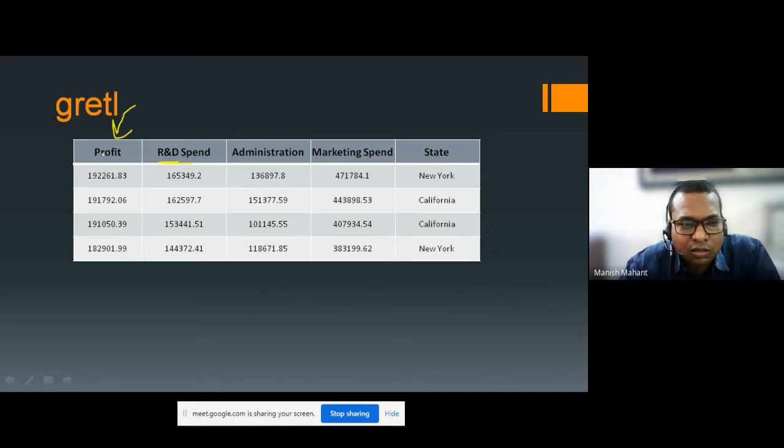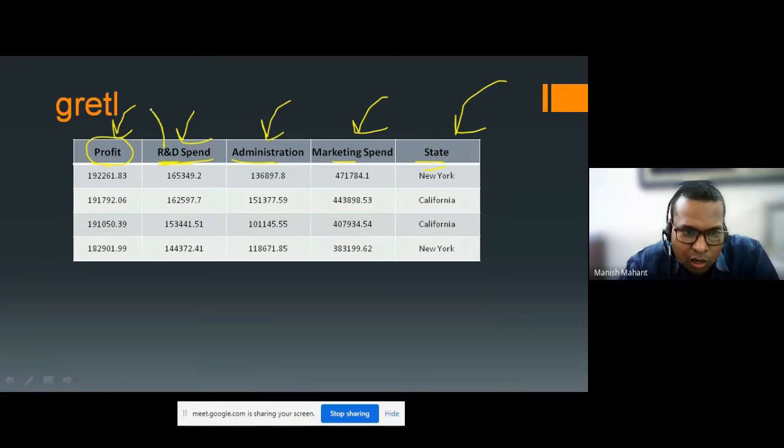See here, in this example you are predicting the profit on the basis of these four parameters. The first parameter is R&D. The second parameter is Administration. The third parameter is Marketing spend. And the last one is State. So depending on these parameters, you are predicting the profit of a company.